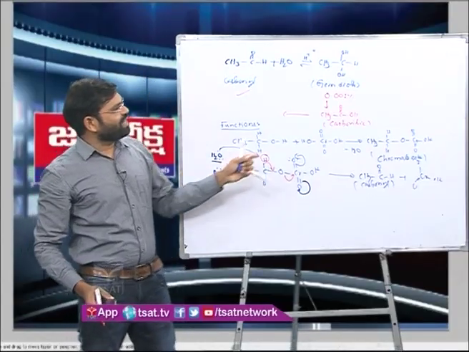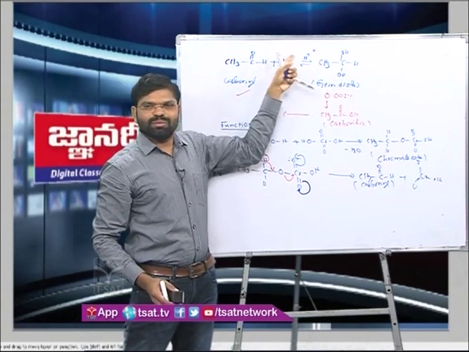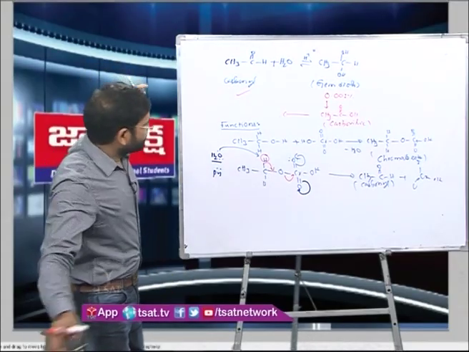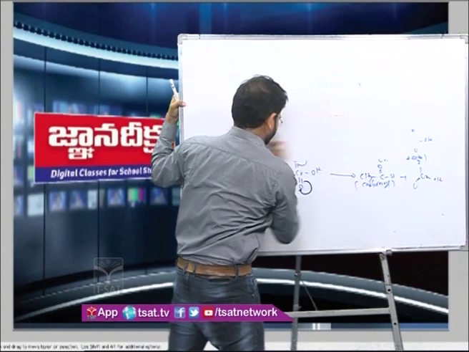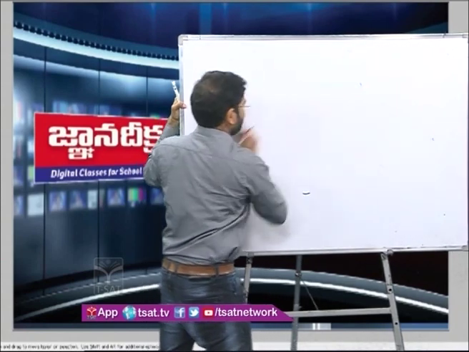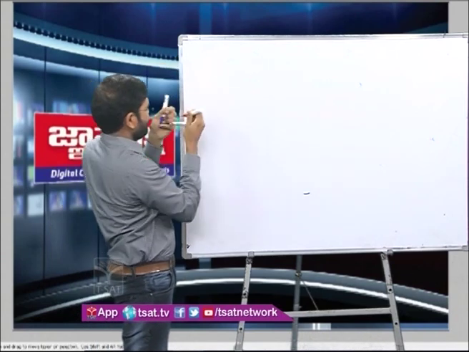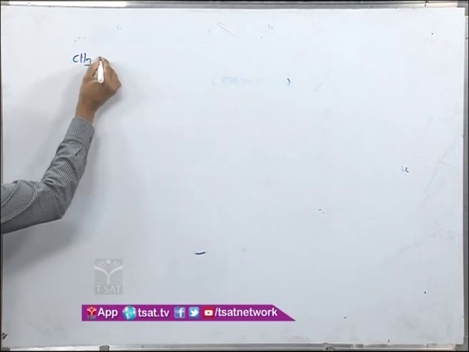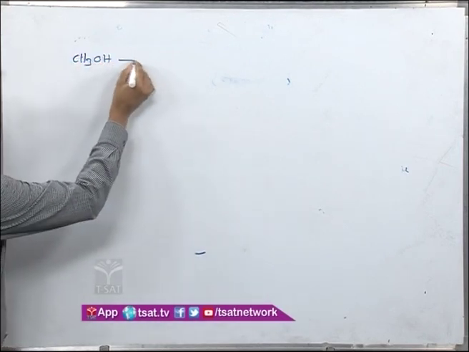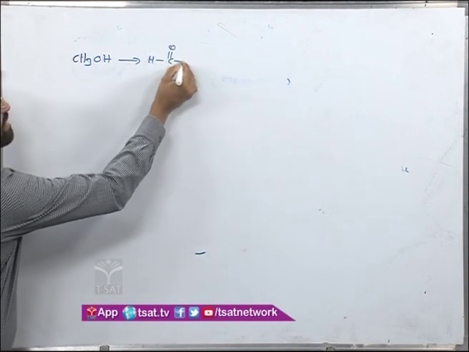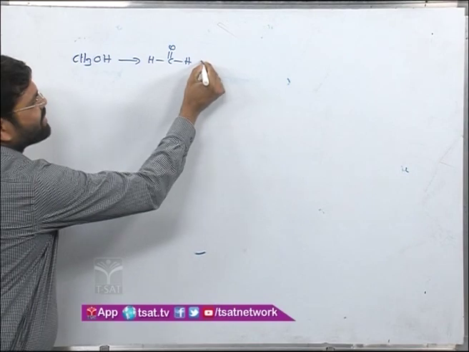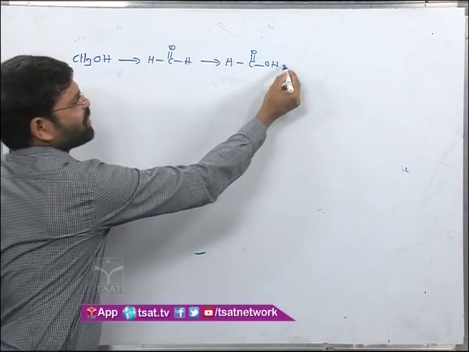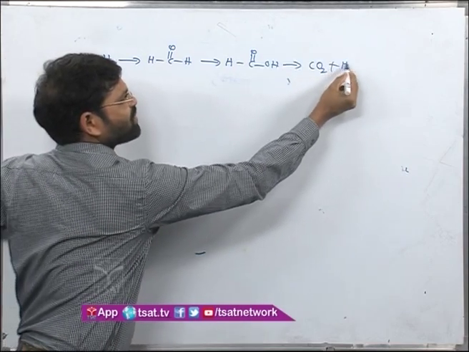Now in order to modify it, suppose I want to stop the reaction at this stage only, you have to remove the water from this. That is one thing which you have to see. Now if I am using this same reagent with methanol, CH3OH, as a first step it gives you an aldehyde. This further undergoes reaction to give a carboxylic acid. This further undergoes reaction to give carbon dioxide plus water.